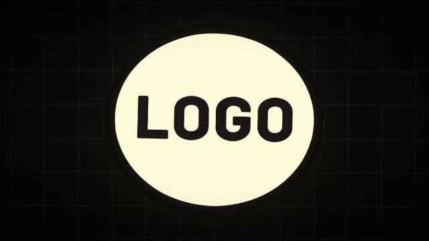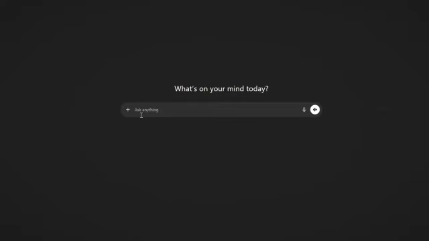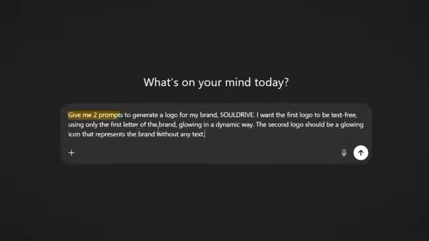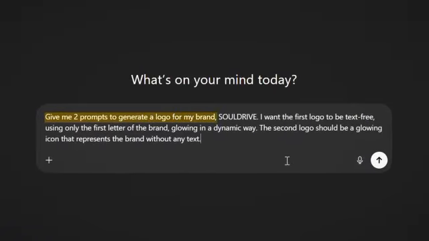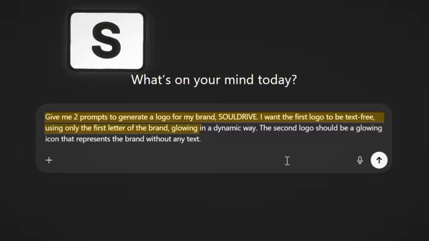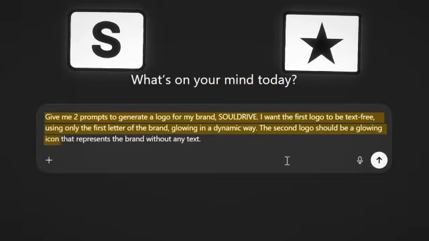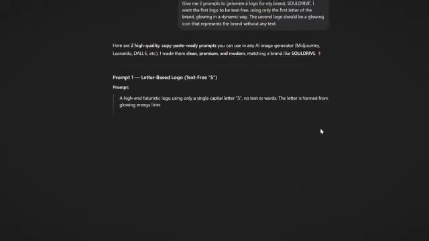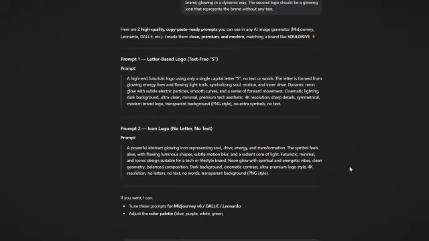For the logo, here's my strategy. I go to ChatGPT and ask it to give me 2 prompts to generate a logo for my brand, Soul Drive. I want the first logo to be text-free, using only the first letter of the brand, glowing in a dynamic way. The second logo should be a glowing icon that represents the brand without any text. Like this, I'll have 2 different logo styles, and I can choose the best one.